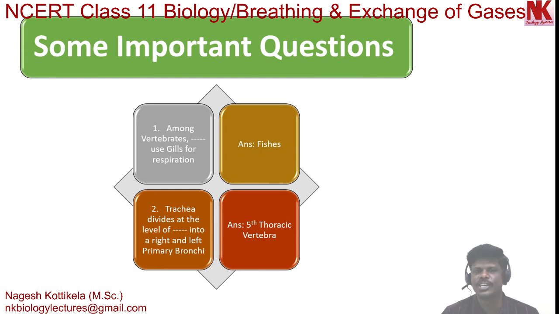Second question: trachea divides at the level of dash into a right and left primary bronchi. Answer is the fifth thoracic vertebra. So at the position of the fifth thoracic vertebra, the trachea divides into primary bronchi.